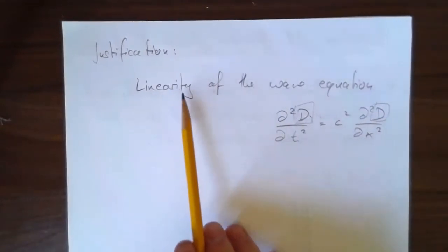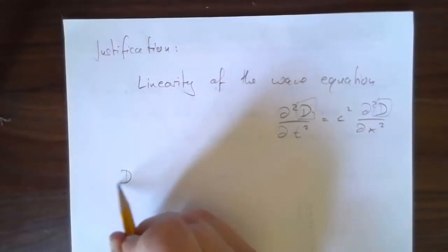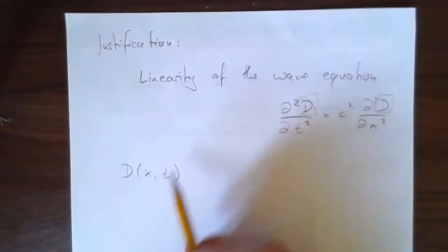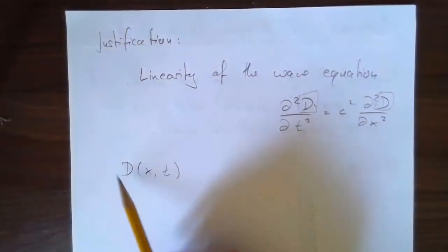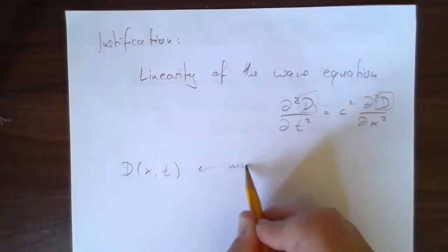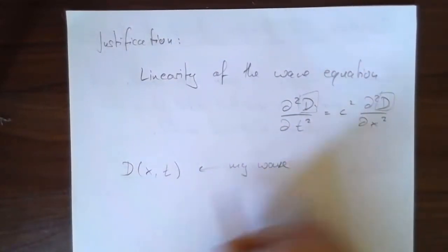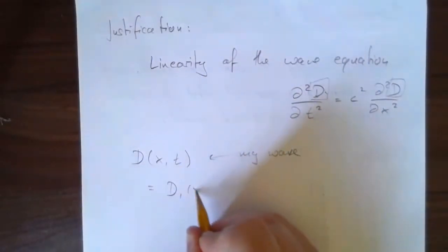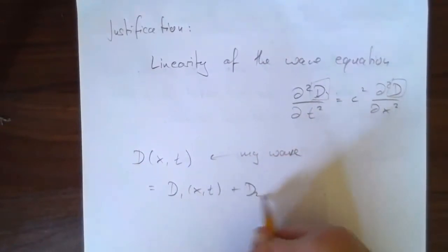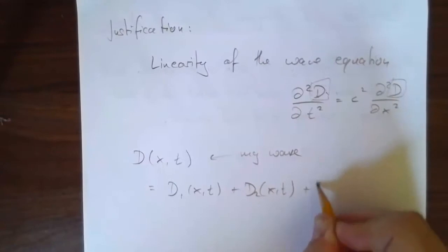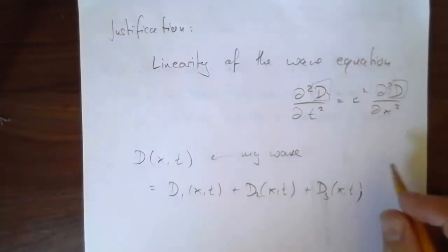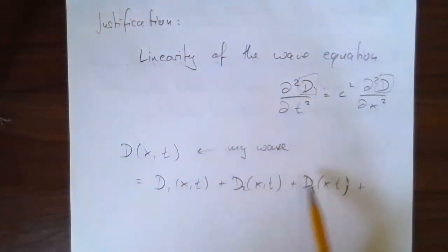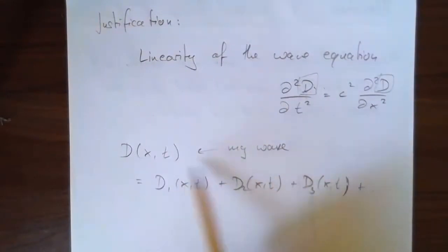But one effect of a linear equation is that if this function describes my wave, of course it should have x, y, and so on, but I'm just going to write it like this. This is my wave. I could write this as lots of little functions: D1 of x and t, plus some D2 of x and t, plus some D3 of x and t, right? So I'm saying, look, I'm going to decompose my wave into lots of tiny little functions that added up make up this one.